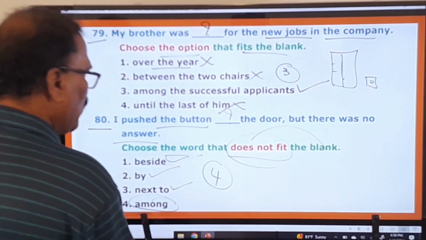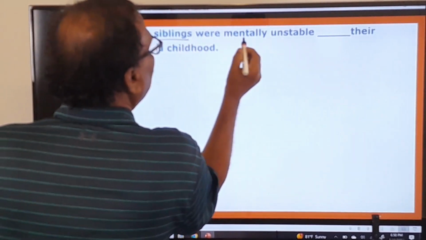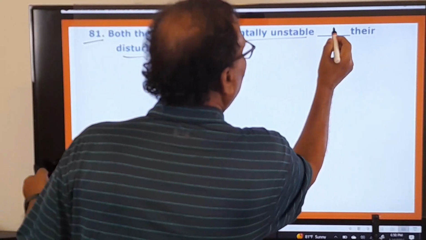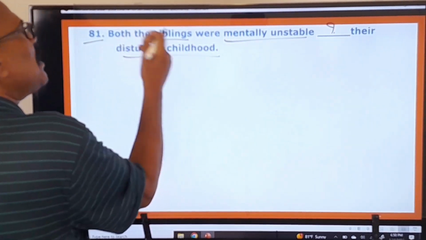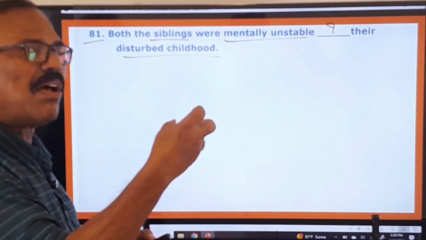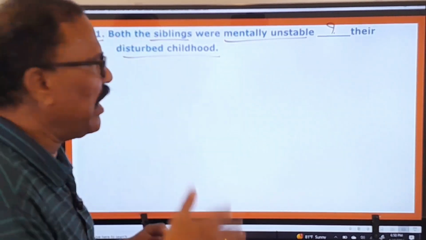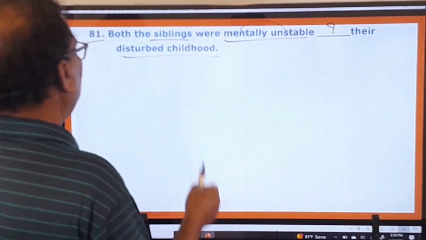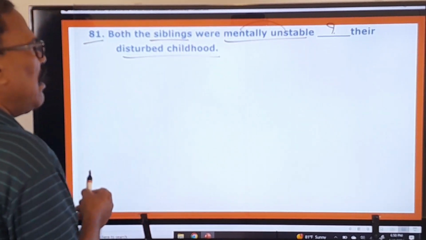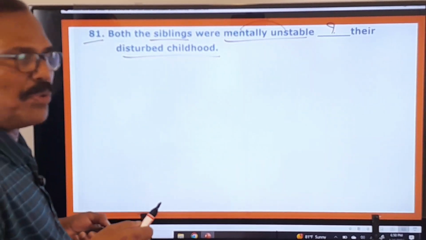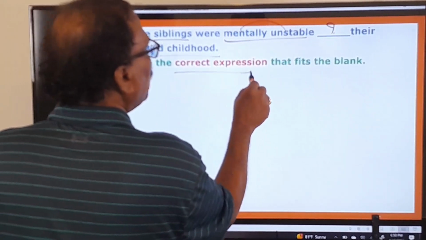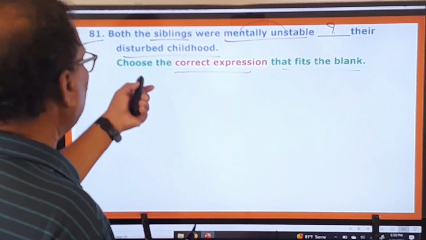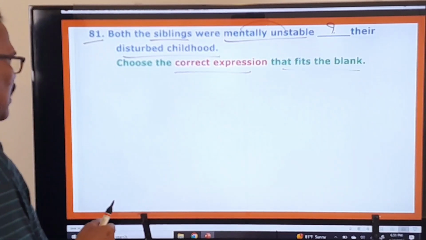Okay, now let us move on to the 81st question. Both the siblings were mentally unstable, dash their disturbed childhood. So here some blank is given. Both the siblings means kids of the same parents are called siblings, you know that very well. Mentally unstable, mentally wrong, and dash their disturbed childhood. Here what is the examiner asking you to do? Let us see that here. Choose the correct expression that fits the blank. He is asking you to use the correct expression in that blank. Then what are the options given here? Let us see that here.